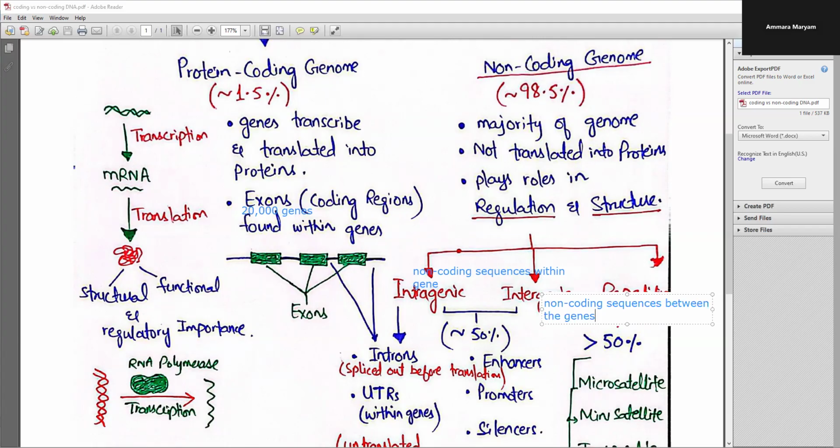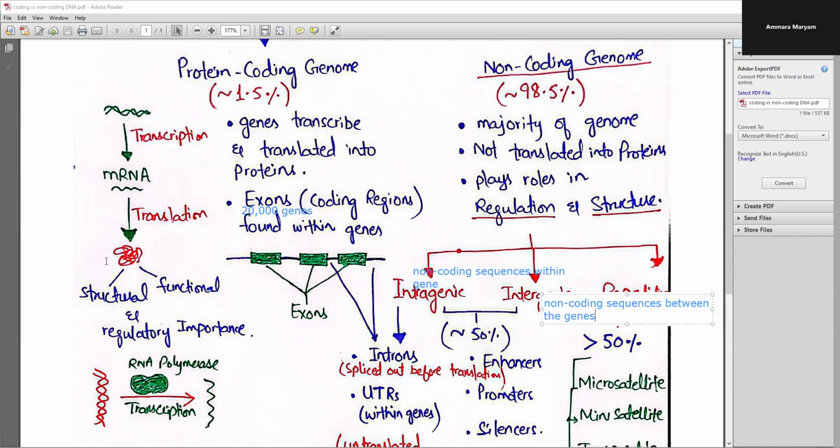That is, there are many genes, and between these genes, there are specified non-coding sequences. These are referred to as the intergenic sequences.